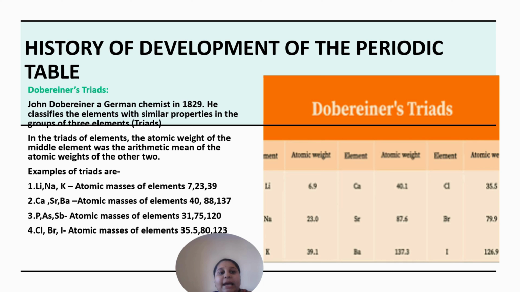So the long form of the periodic table, or Moseley's periodic table, is the periodic table which we are now following. This has 18 vertical columns and 7 horizontal rows.